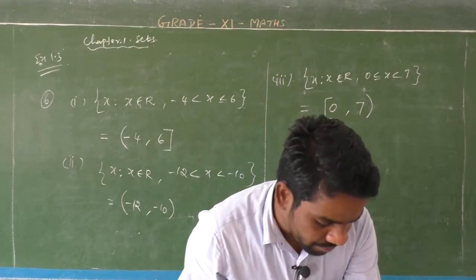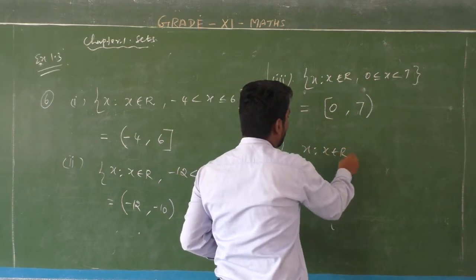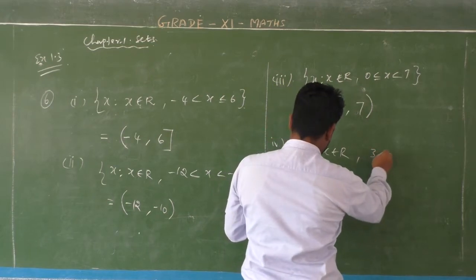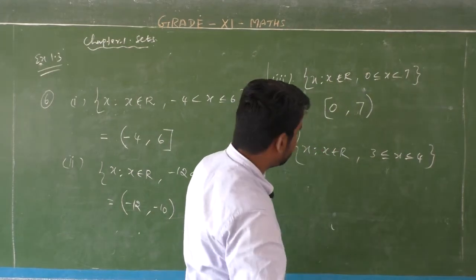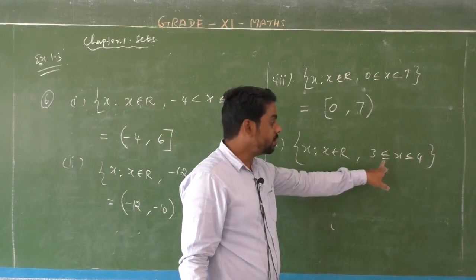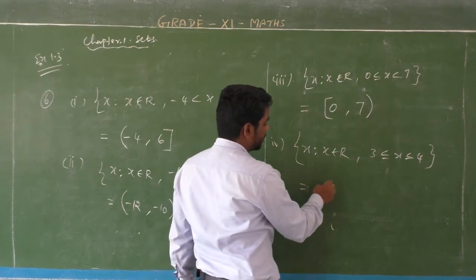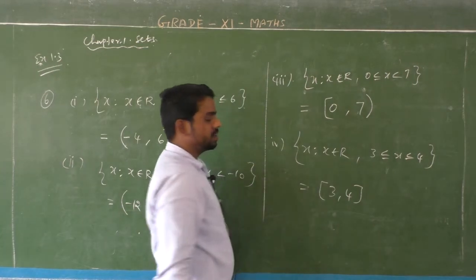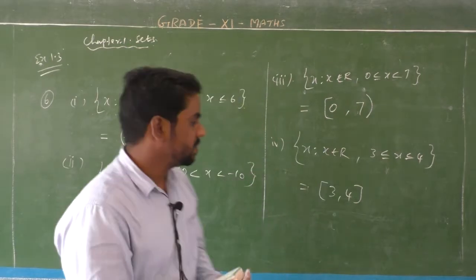Next, fourth one. x such that x belongs to R, 3 less than or equal to x less than or equal to 4. Very simple. Listen, x is the set of all real numbers between 3 and 4, including 3 and 4, including endpoints. So the closed interval of 3 comma 4. This is the correct answer. Okay? So the 6th question is over.